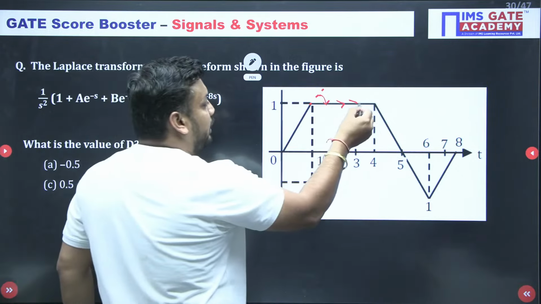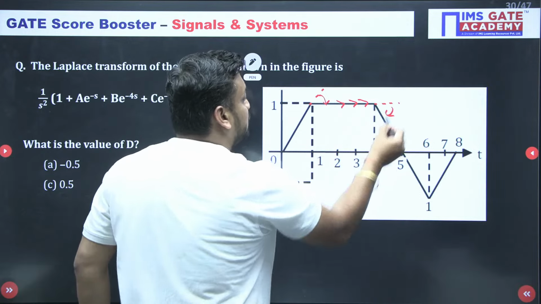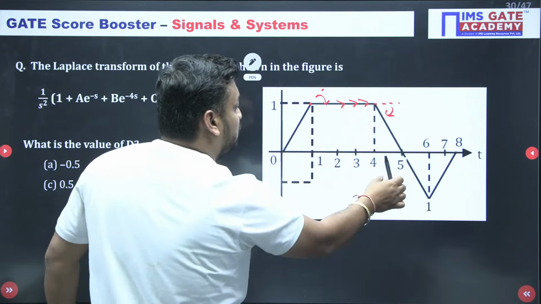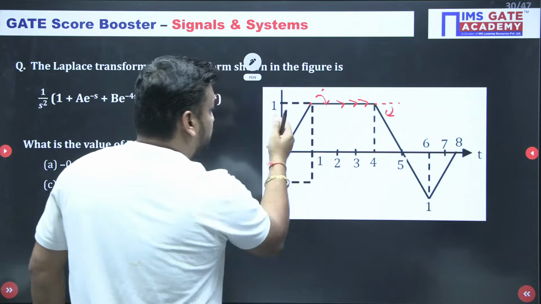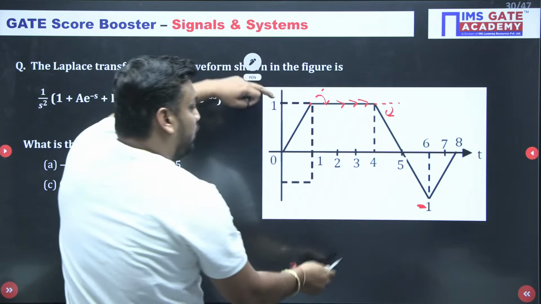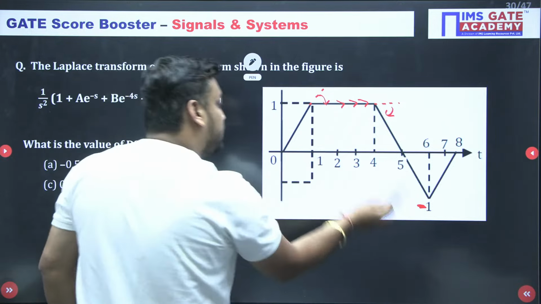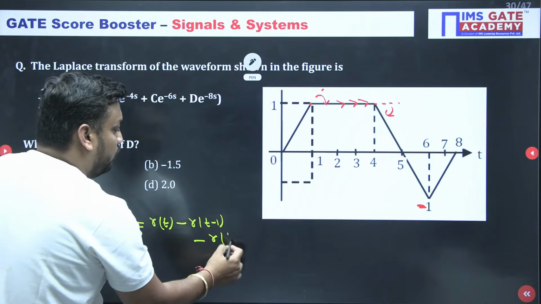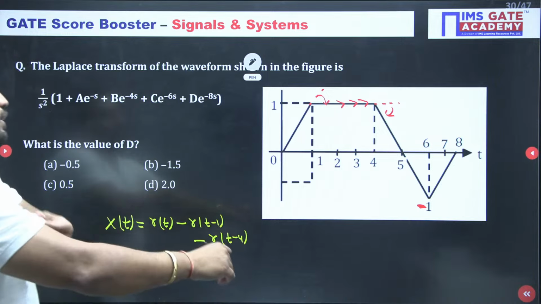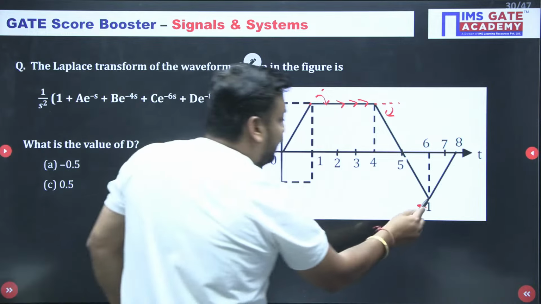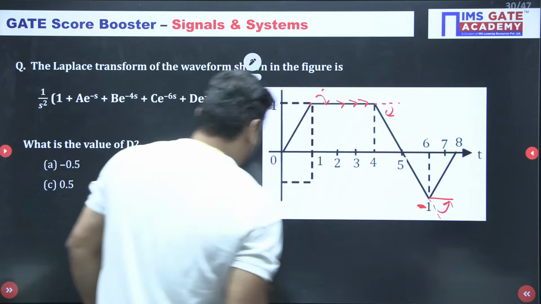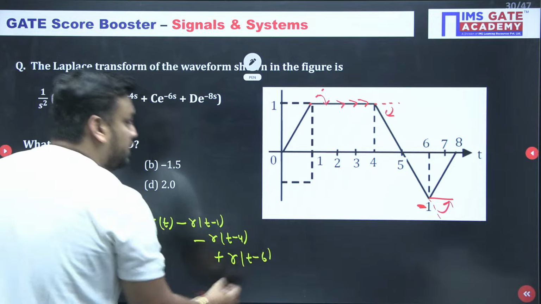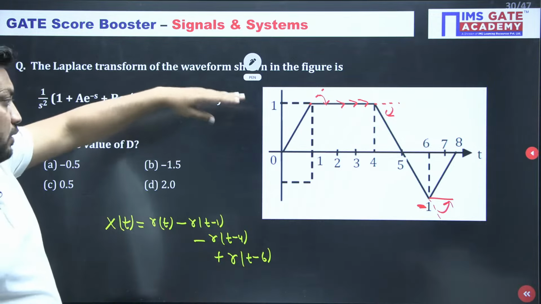Now we are traveling here. Now the signal is like this, just downward again. So what is the line slope, guys? This is 4 to 6, 2 distance, and this is minus 1, 1 to minus 1, 2 distance. 2 by 2, 1. So you should write minus r of t minus 4. Again we are traveling upward. Upward means plus sign, and it will be plus r of t minus 6.